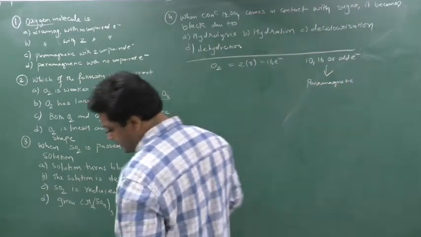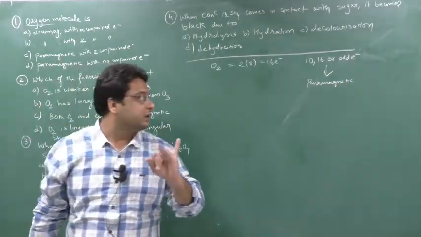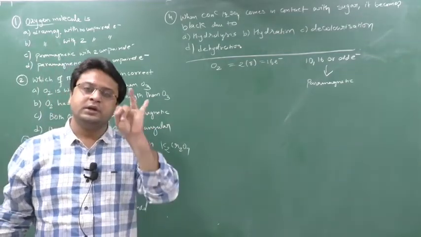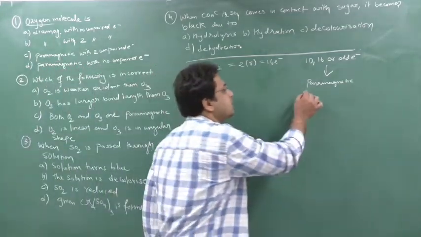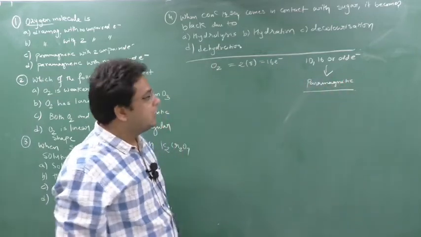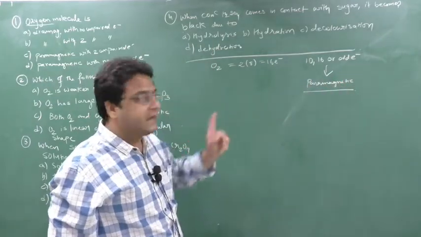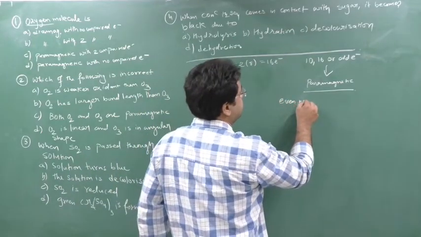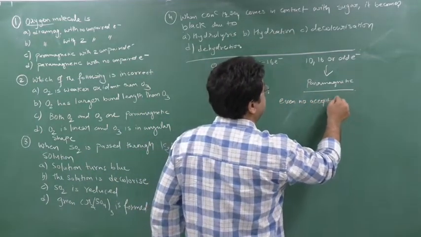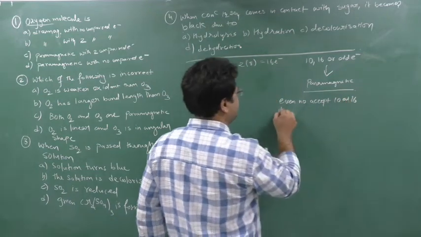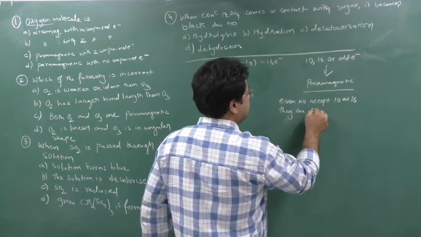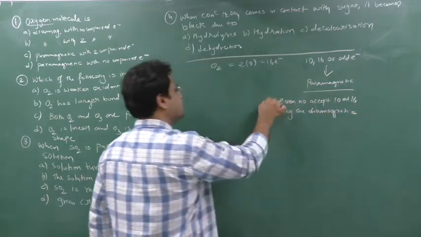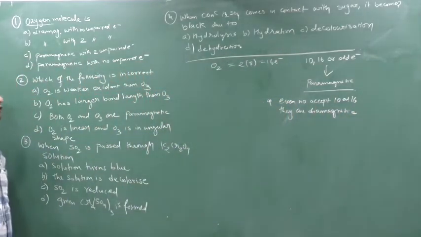In any molecule, if it contains 10 electrons, 16 electrons, or an odd number of electrons, it is paramagnetic. An even number of electrons, except 10 and 16, is diamagnetic. Please remember the shortcut. This will work 110% in a number of questions like this.